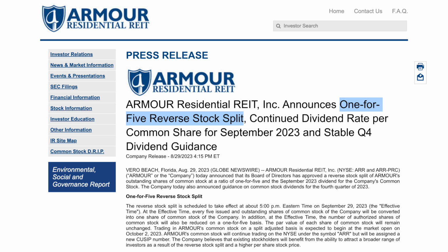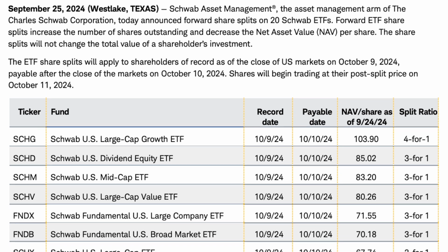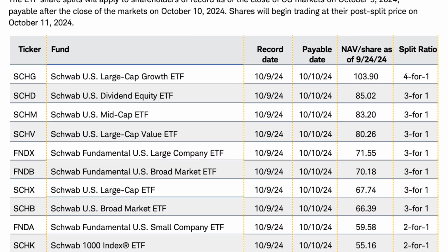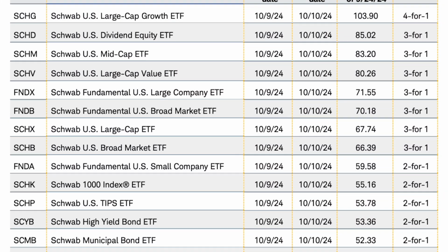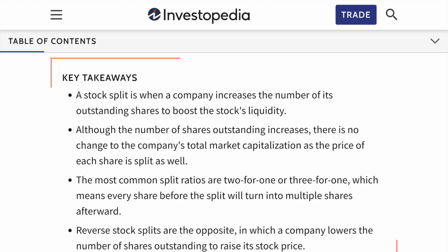However, SCHD and the rest of these Schwab ETFs aren't doing a reverse split, they're doing just a normal forward stock split. A forward split is when a company divides its stock into multiple shares, which effectively lowers the price of each share without changing the fund's market value. Despite these changes, the total value of each investor's holdings remains constant. The decrease in price per share precisely offsets the increase in the number of shares.